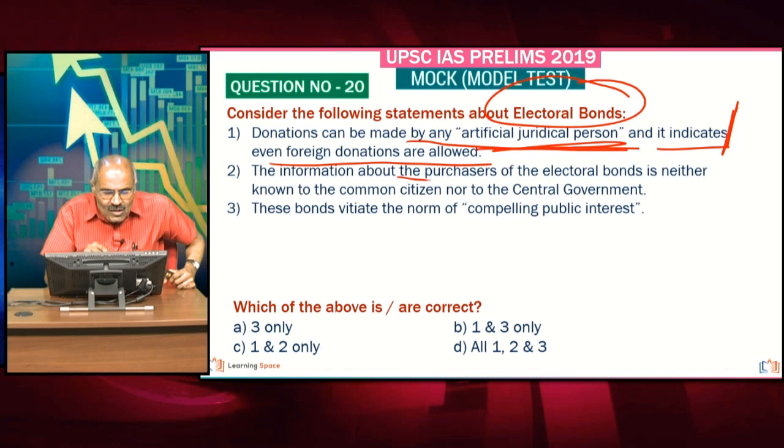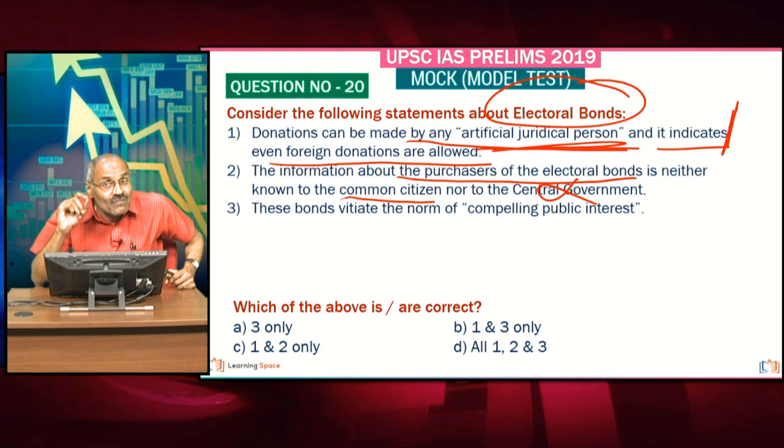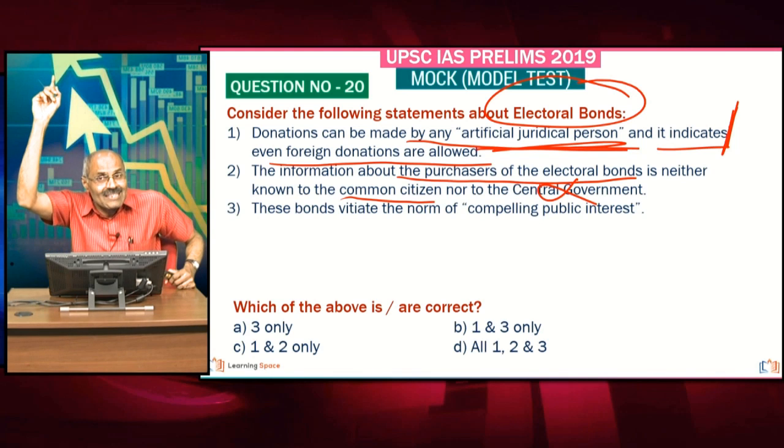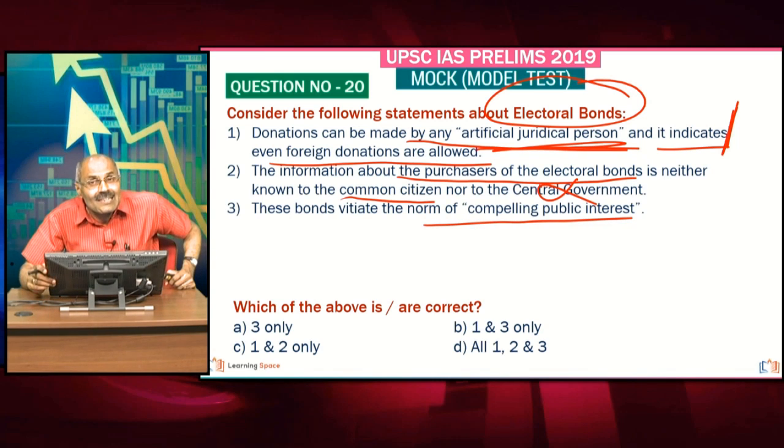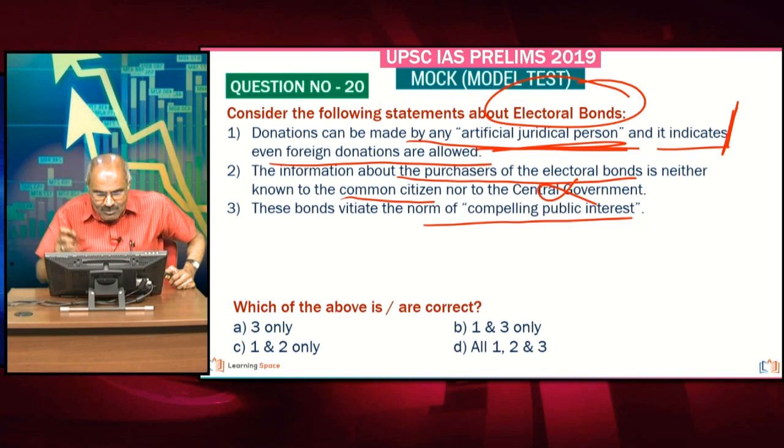Then, the information about the purchase of the electoral bonds is neither known to the common citizen nor to the central government is absolutely wrong. It is not known to the common citizen, but the information is known to the central government. Please correct the second one. These bonds vitiate the norm of compelling public interest. Absolutely correct. These vitiate the norm of compelling public interest. All these words I will explain in policies and programs. Right, friends? Here 1 and 3 are correct.